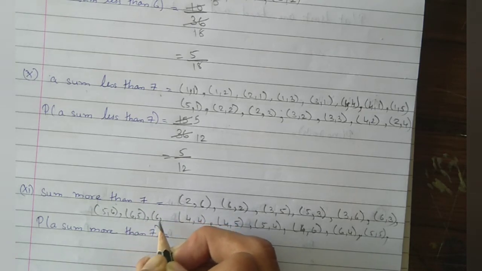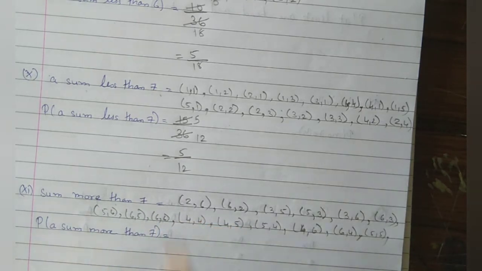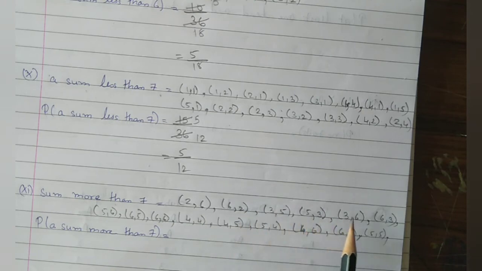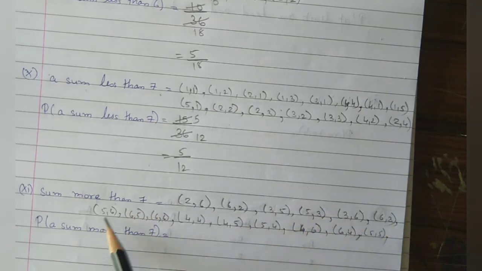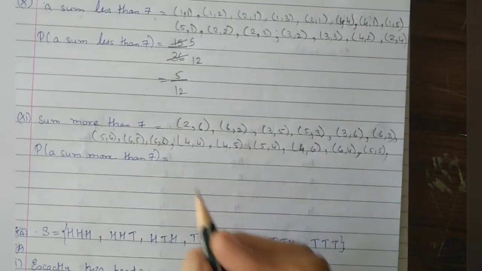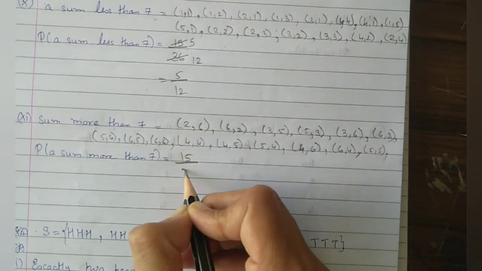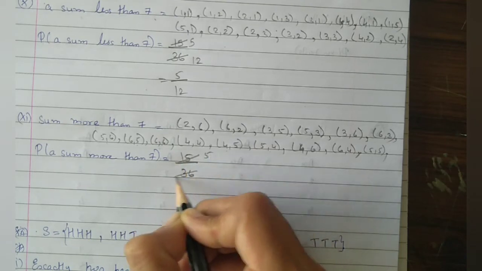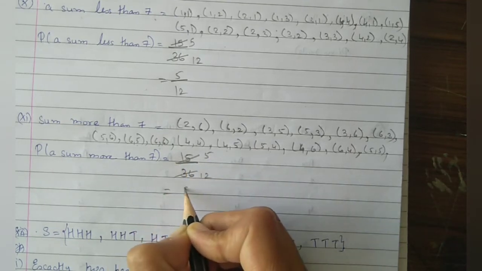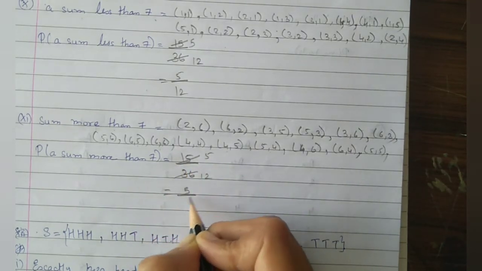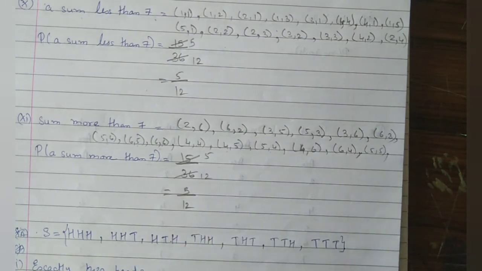Then after that 6 6. So how many are there? 1, 2, 3, 4, 5, 6, 7, 8, 9, 10, 11, 12, 13, 14 and 15. So 15 upon 36. 5 5s are 15, 5 12s are 60, 3 5s are 15 and 3 12s are 36. So 5 upon 12 is the answer.